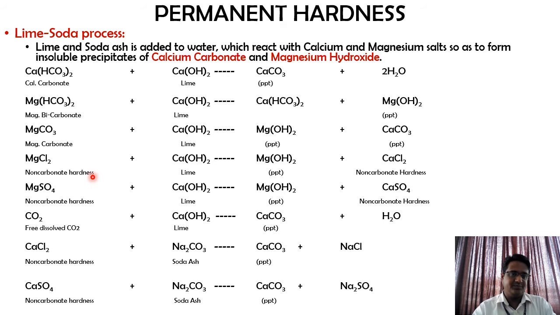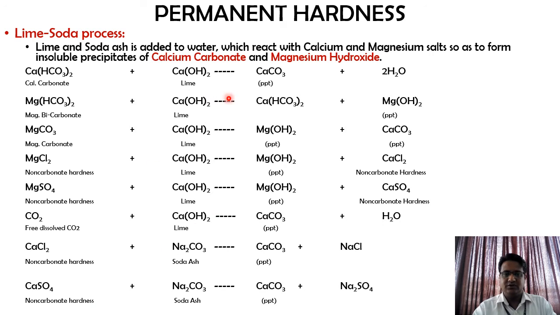Non-carbonate hardness is a separate entity which we consider whenever we think of permanent hardness. Similarly, magnesium sulfate I have considered as non-carbonate hardness. CO2 is also the same. Even calcium chloride and calcium sulfate are considered non-carbonate hardness.